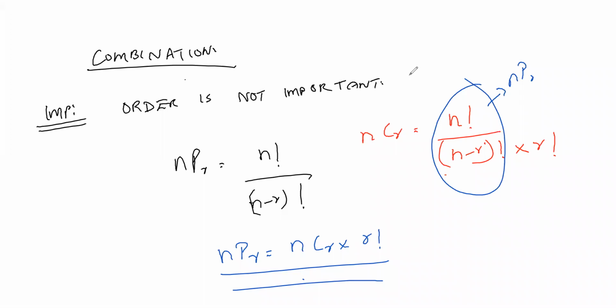So this is just a formula. There is nothing to explain in this. This is just a simple formula that we have to learn by heart and keep. nCr is equal to n factorial by n minus r factorial into r factorial.